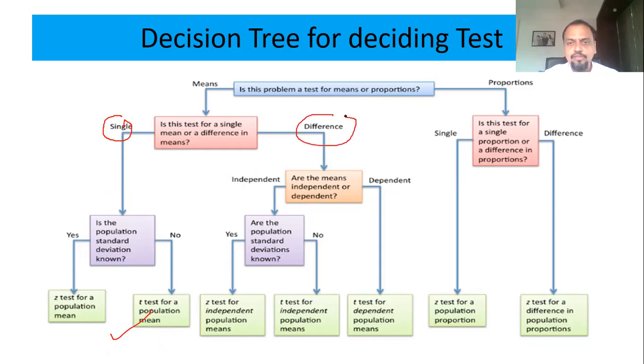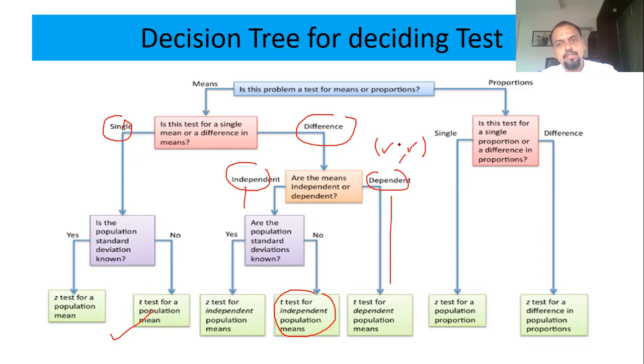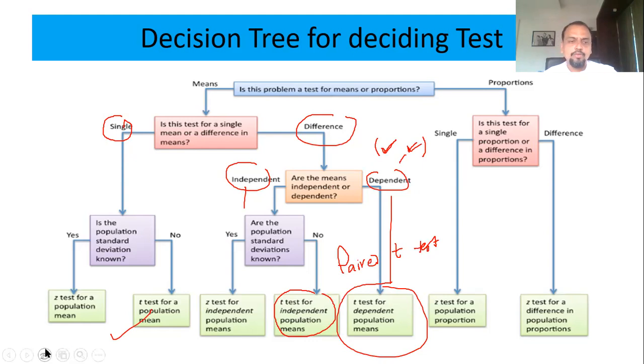For two samples, check whether they are independent or dependent. If they are independent, go for t-test for independent samples. If they are dependent, meaning data is given in pairs, for example before giving a certain medicine and after giving it, blood pressure before medicine and blood pressure after medicine, the same patient, the same person, a before-after situation, that is called a dependent sample. Then you have to go for a paired t-test. So this becomes very simple.